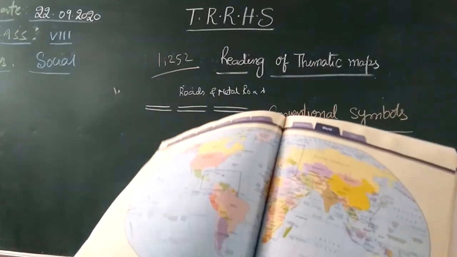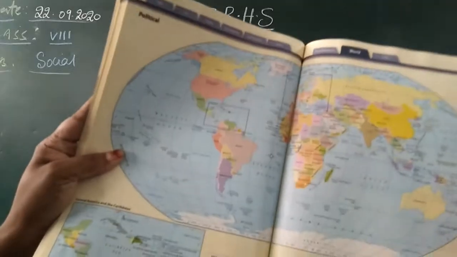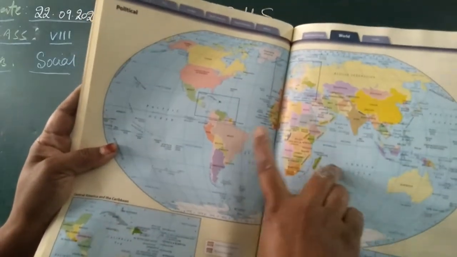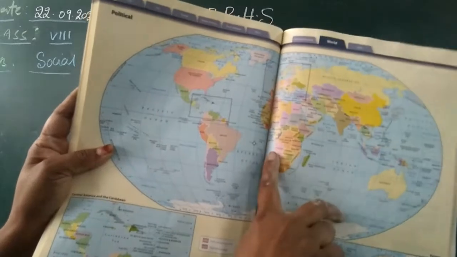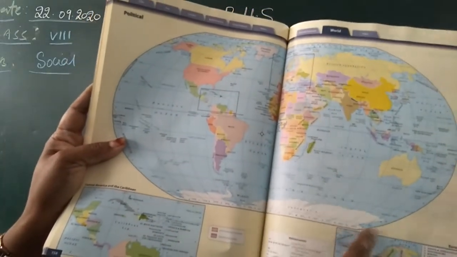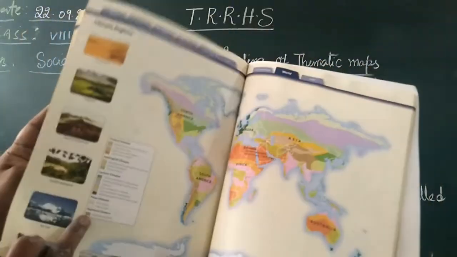You can show different regions. See, this is the overall globe. Here there are 7 continents. This is North America and South America, Europe, Asia, Africa, Australia and Antarctica. So like this you can show many things. You can see many things in the atlas.